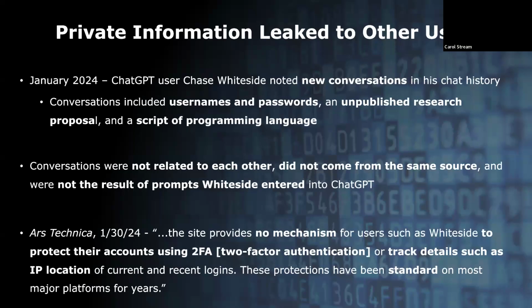In January 2024, ChatGPT user Chase Whiteside noted the sudden appearance of multiple conversations in his chat history that he didn't recognize, which contained information such as usernames and passwords, material from an unpublished research proposal, and a script of programming language. None of the new conversations were connected to each other or originated from the same source, and Whiteside informed online technology news publication Ars Technica that none of the conversations were related to any prompts he had made to ChatGPT in the past.